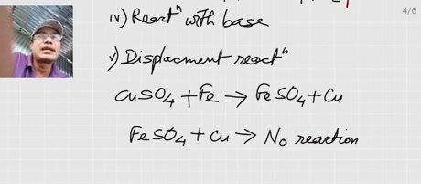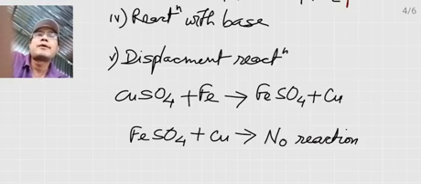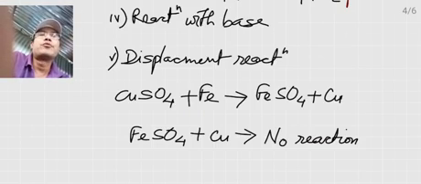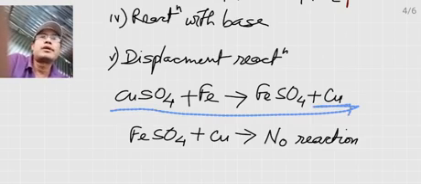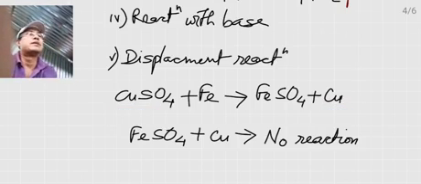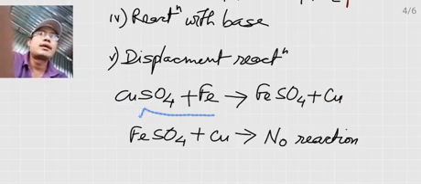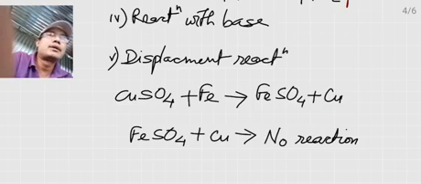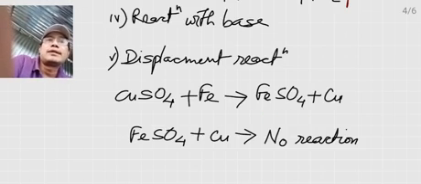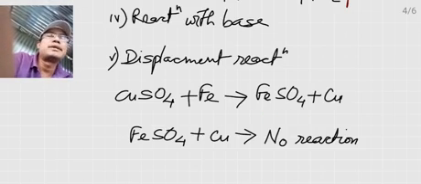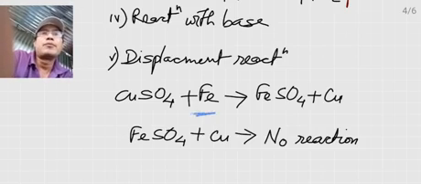This copper will be kicked out, displaced by the iron, and that iron will combine with the sulfate, producing iron sulfate. Here copper in copper sulfate is being reduced to copper, and the iron is combined with the sulfate for producing iron sulfate. That is called displacement. Here copper is being displaced by iron, the more reactive one.